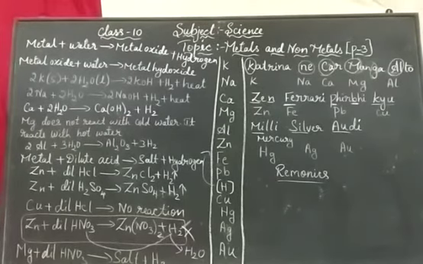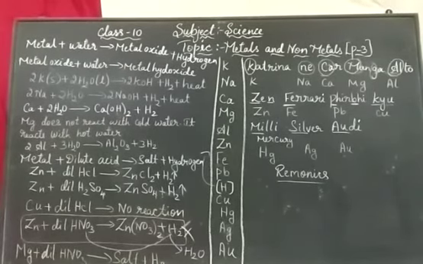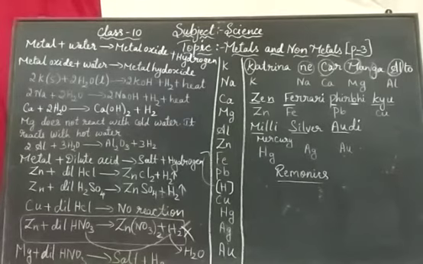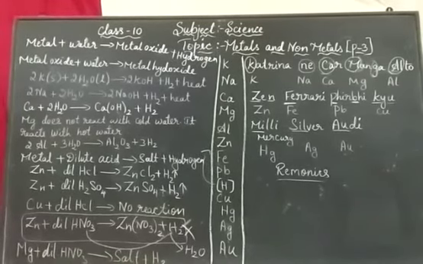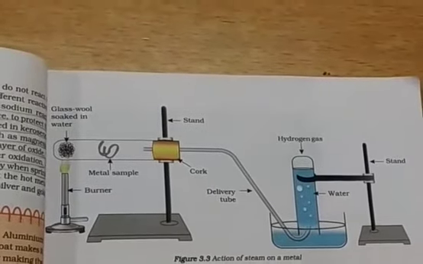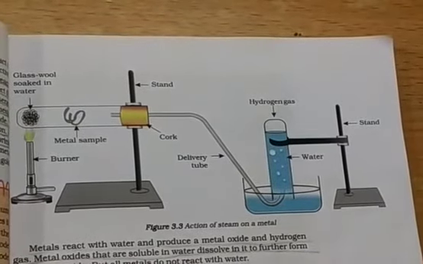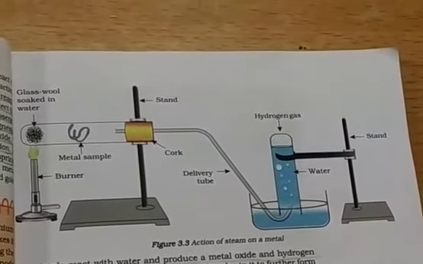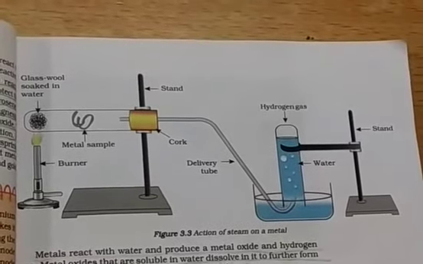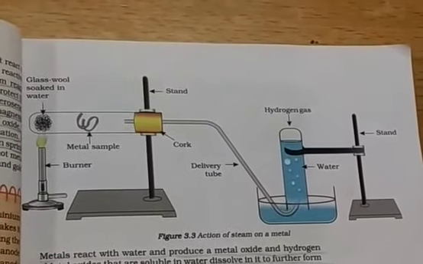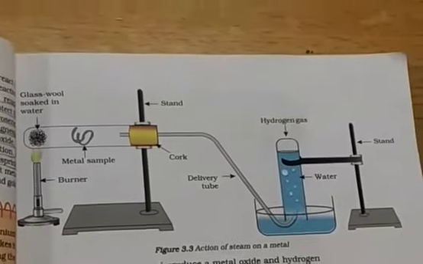Magnesium does not react with cold water. It reacts with hot water to form magnesium hydroxide and hydrogen. It also starts floating due to the bubbles of hydrogen gas sticking to its surface. Okay, you can see in this picture now, we are taking a metal which is not reactive with cold water and not reactive with hot water, but it reacts with steam. Steam is hotter than hot water.